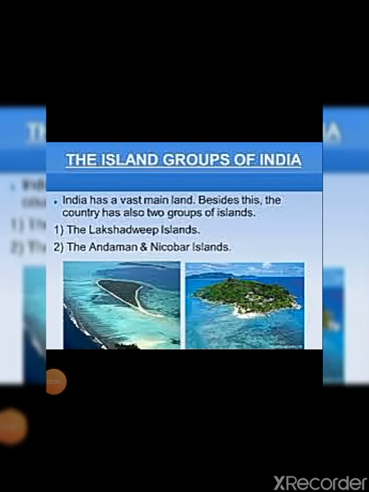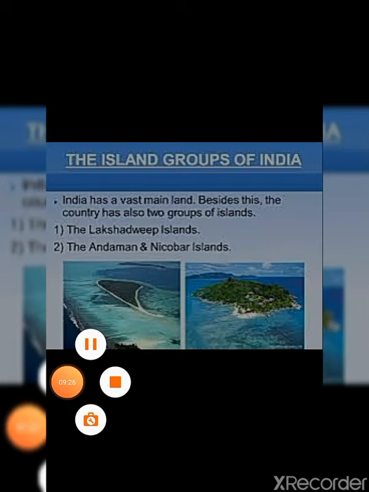Now let's discuss the next physical feature, that is the island groups of India. Which two island groups are found near our country? Those are Lakshadweep Island and Andaman and Nicobar Island. In this map, they are marked as 1 and 2. The marking 1 is for Lakshadweep Island, and the marking 2 is Andaman and Nicobar Island.